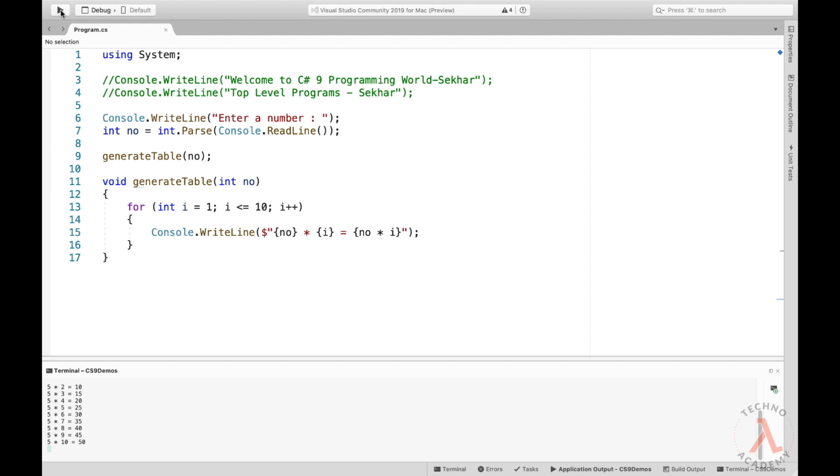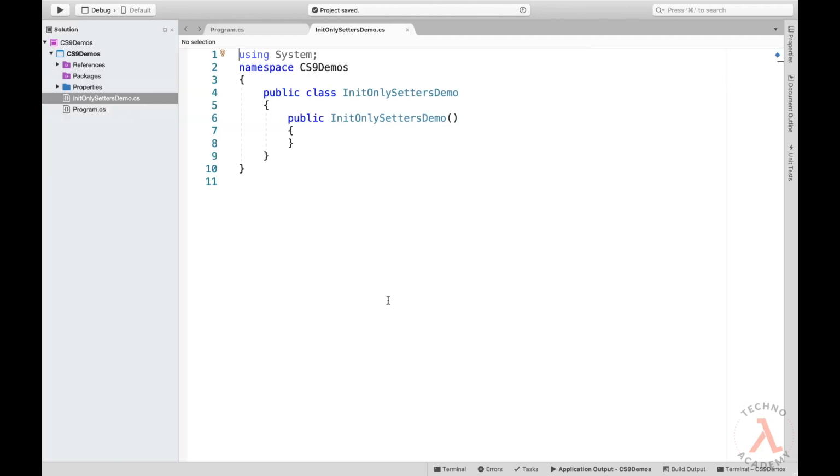Now let us observe the next new feature of C# 9, that is init only properties. Let us understand this feature practically. I have created a new file with the name InitOnlySettersDemo. First let me cut the InitOnlySetters from the class name and define that as a sub namespace so that I won't be getting class name ambiguity at a later stage. And also I don't require a constructor, so let me remove that code also.